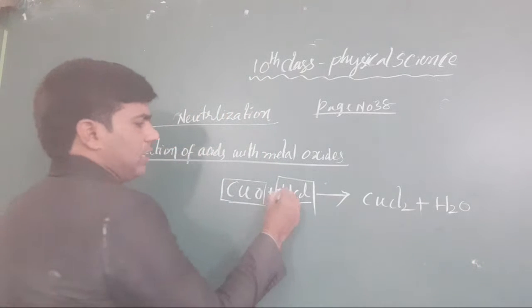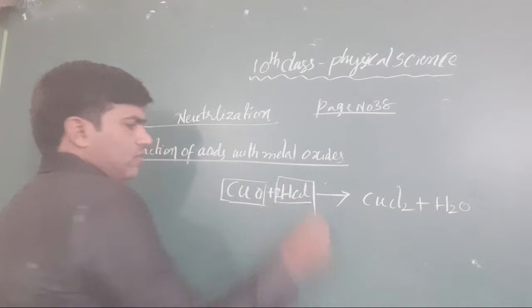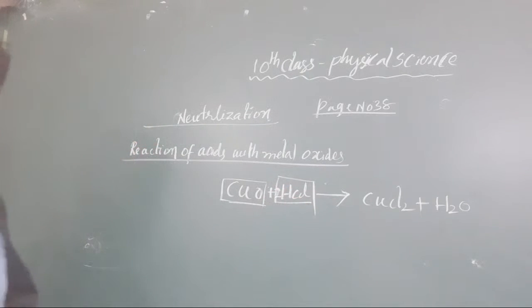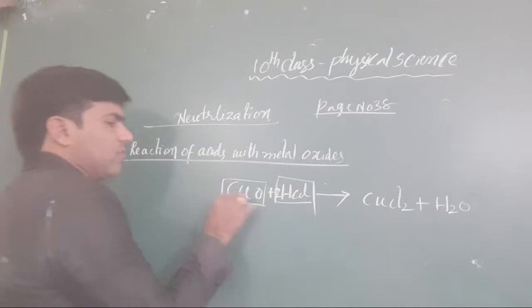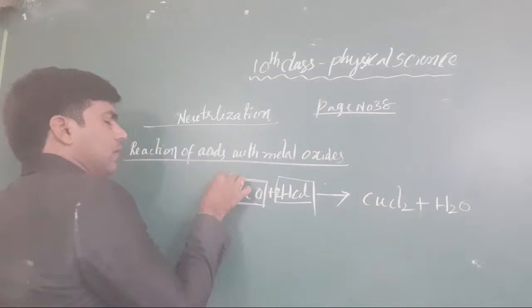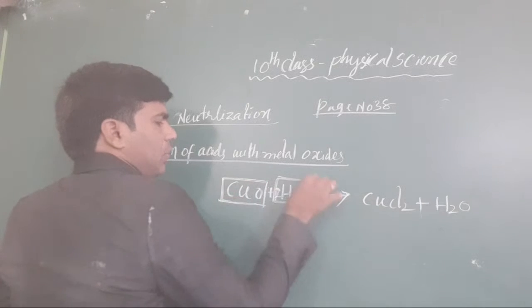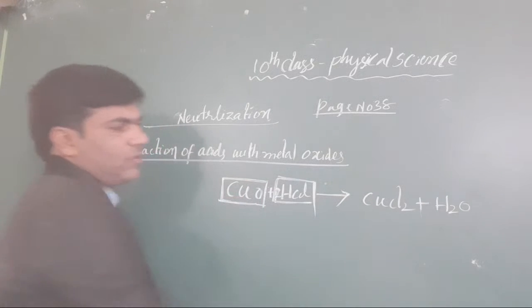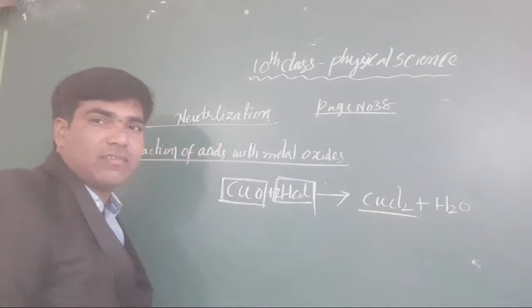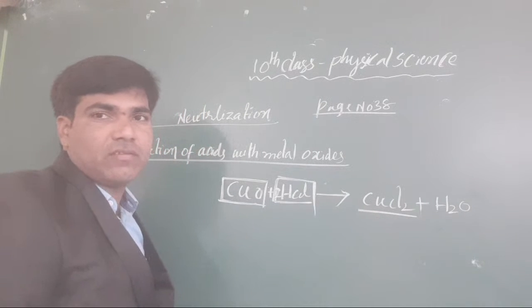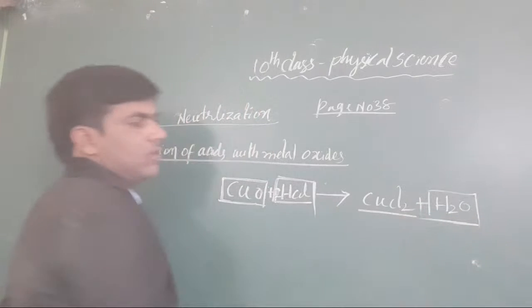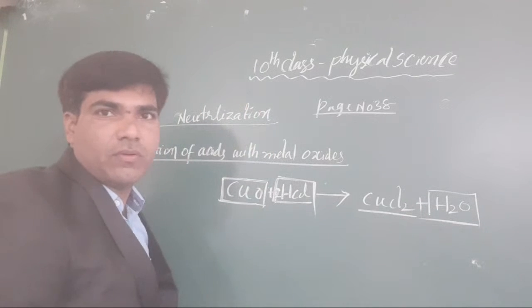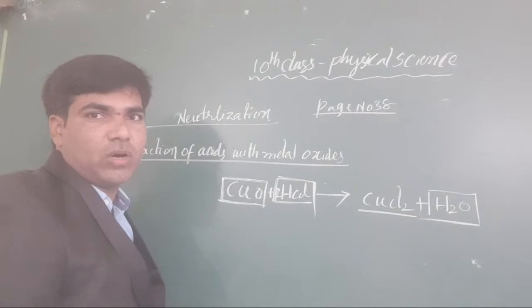We will get 2 moles of HCl here. I hope you understood, all the students. Copper oxide is combined with any acid. The formula is copper chloride. It is a salt of copper, and one more product is formed, that is only water. Okay, clear or not, all the students? That is only the water.